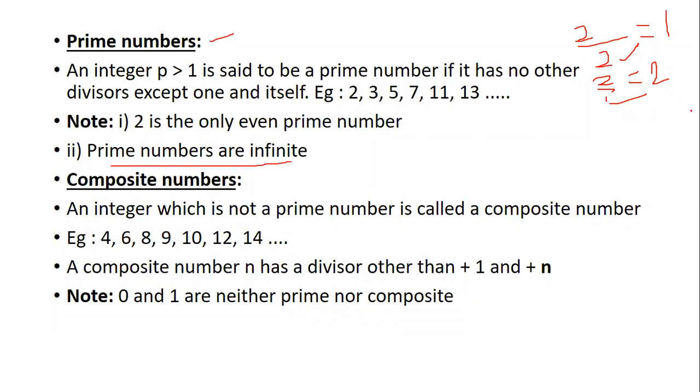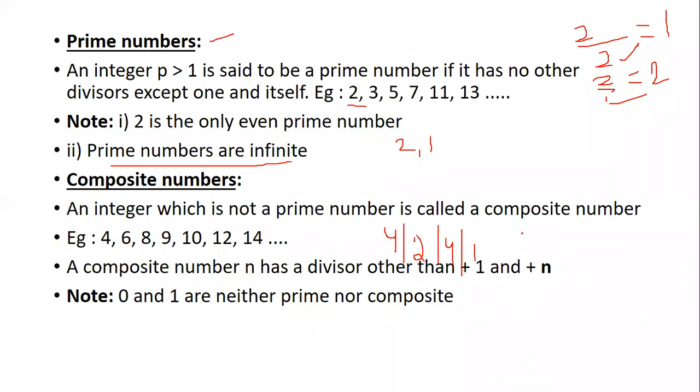Then coming to composite number. If it is not a prime number, it is called a composite number. Here we took an example of 2. So 2 is divisible by 2 or 1. But composite number, if you take 4, 4 is divisible by 2, and again it is divisible by 1.